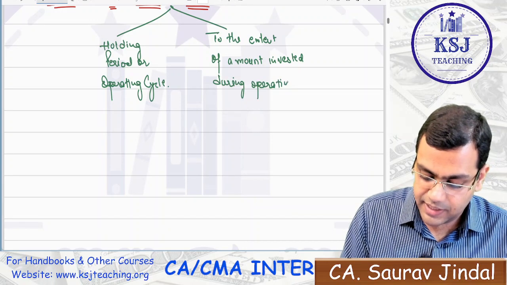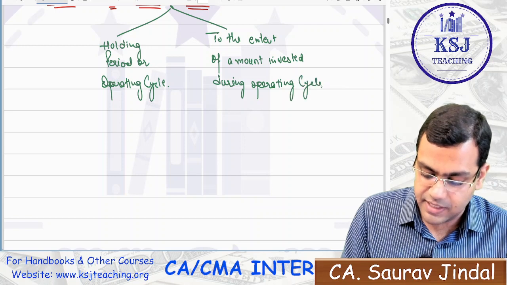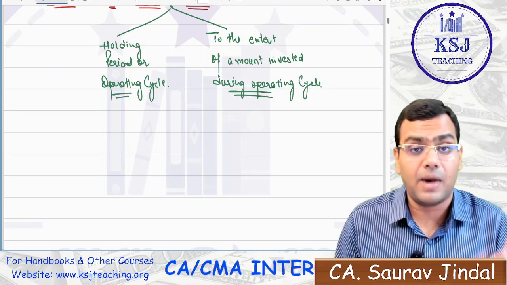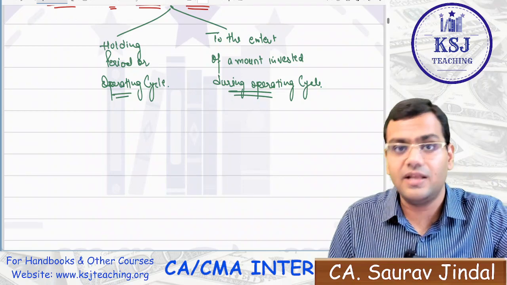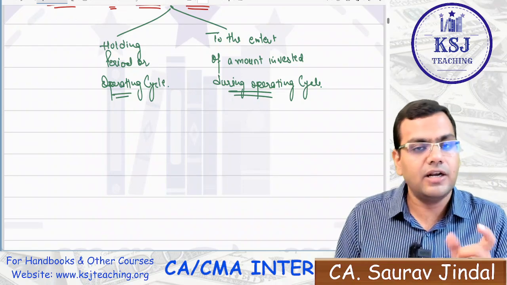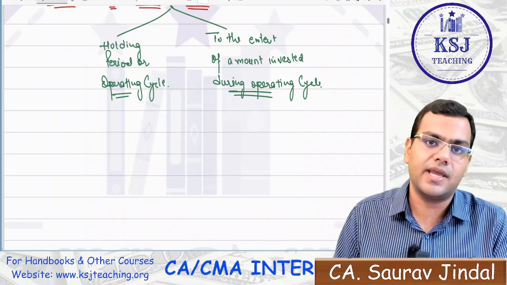So it is dependent upon two things. One is the period. The second is the amount that is invested during that operating cycle. And to that extent only we need the working capital, right?